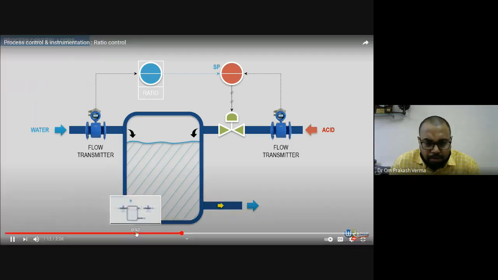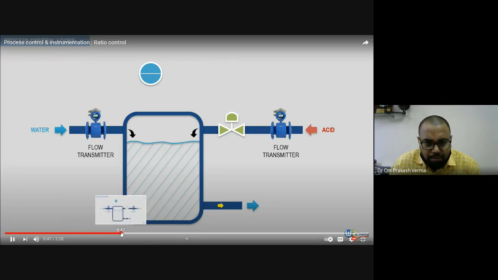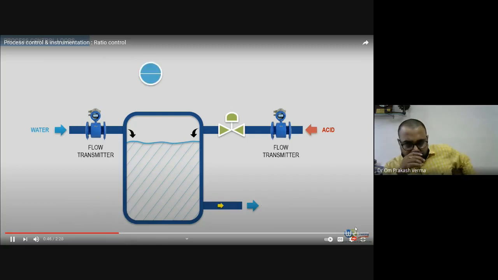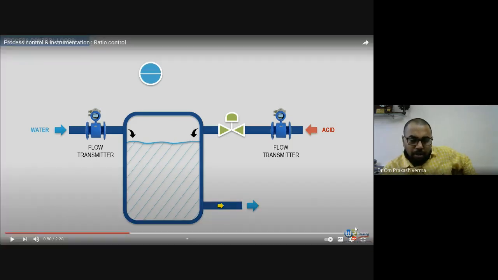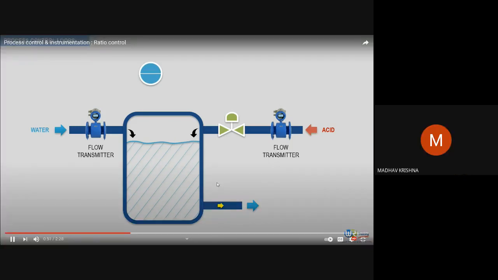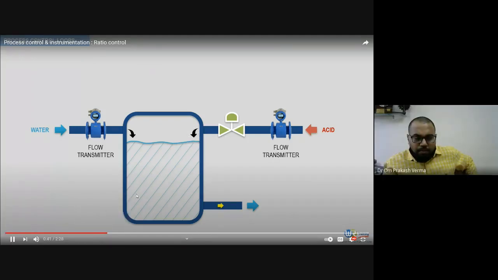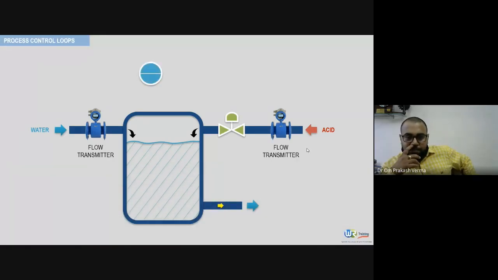Right, ratio control. Listen once again. Here, ratio control is used in this application and involves a controller that receives input from a flow measurement device on the unregulated flow, which is in our case here, water.